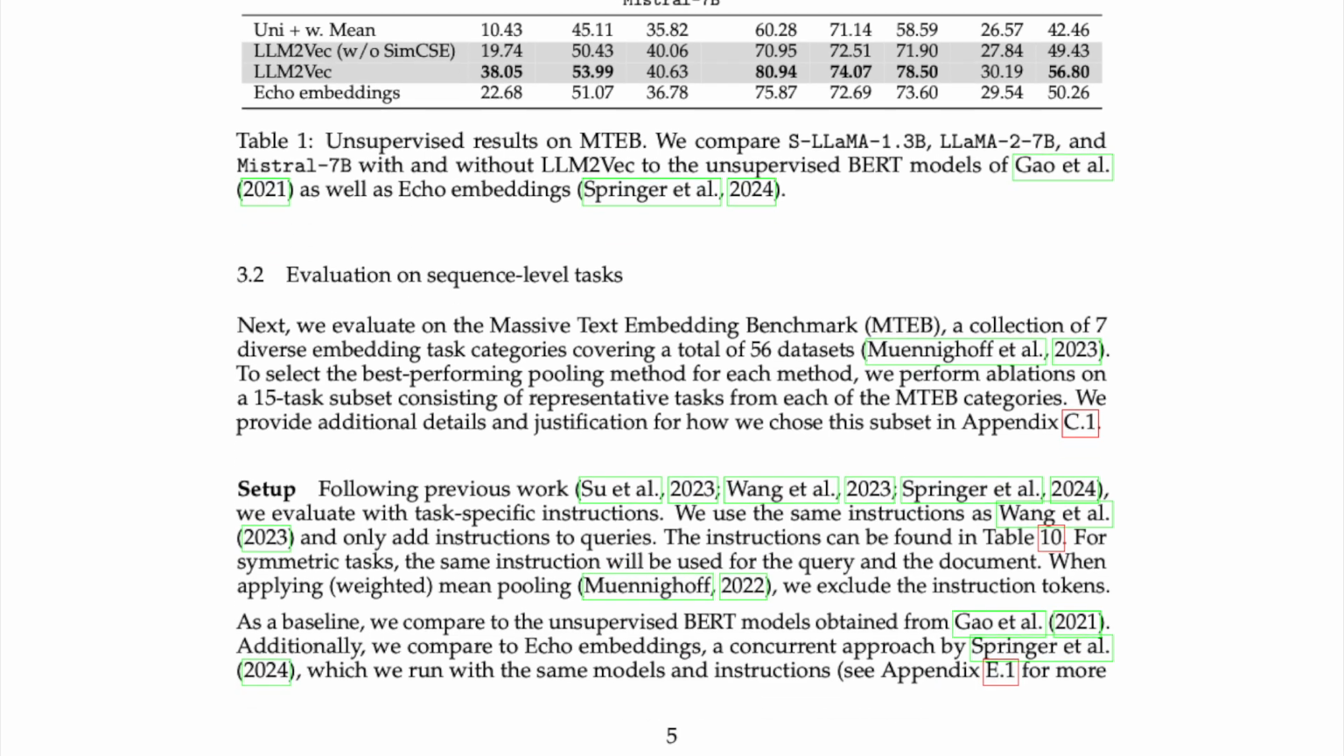3.2. Evaluation on sequence-level tasks. Next, we evaluate on the Massive Text Embedding Benchmark, a collection of 7 diverse embedding task categories covering a total of 56 datasets. To select the best-performing pooling method for each method, we perform ablations on a 15-task subset consisting of representative tasks from each of the MTEB categories. We provide additional details and justification for how we chose this subset in Appendix C.1.